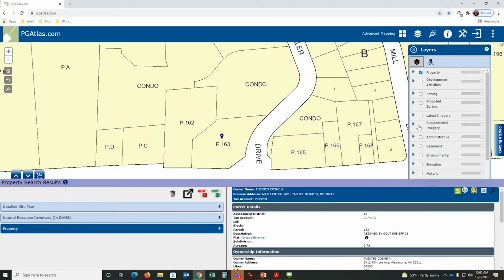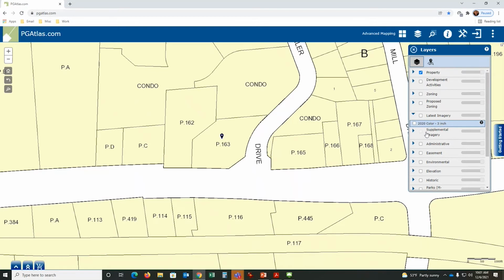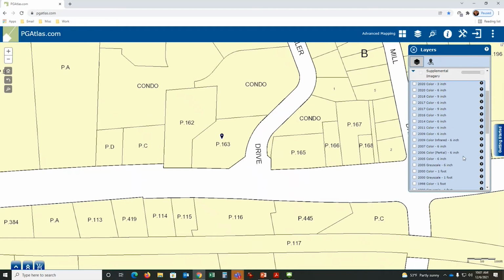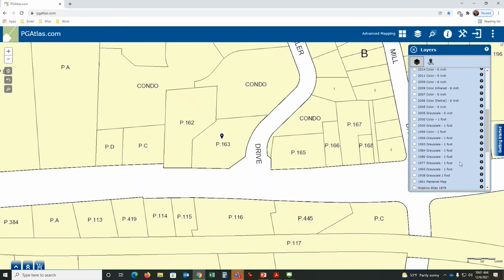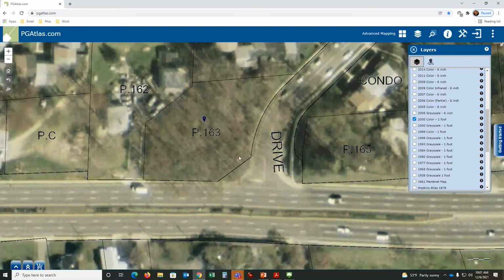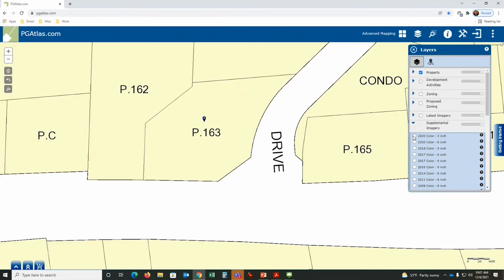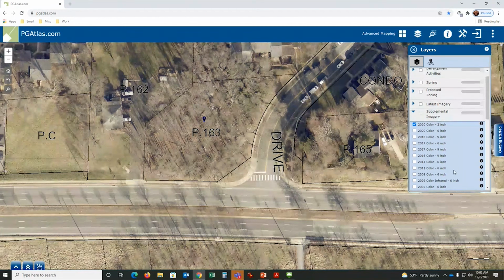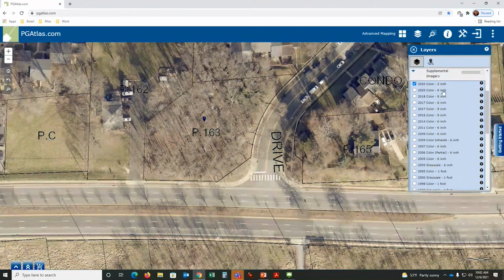Next up is imagery. If I click on the blue arrow and open up imagery, you'll see we have an extensive, sorry, that's latest imagery, supplemental imagery. You'll see we have an extensive imagery data set that goes all the way back to a long time ago. So if you were interested in seeing what that property looked like in the year 2000, I could click here and you'll see that in year 2000, there was nothing happening on that property. But if I come up here, has development started? No, still undeveloped. So you could pick the area of interest.